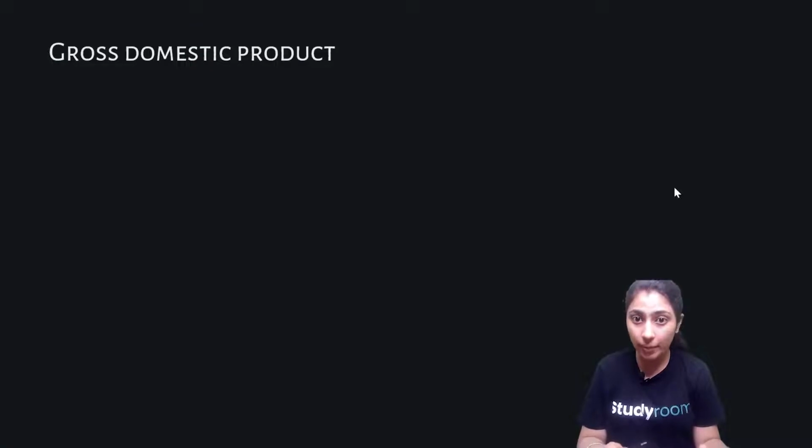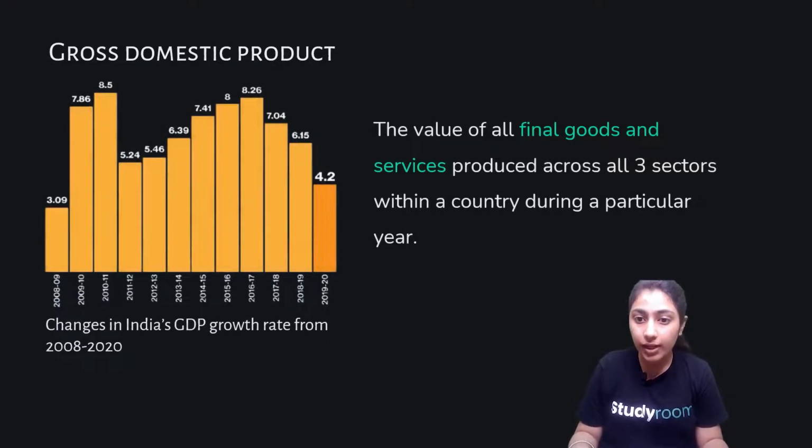So, the next topic that we have over here is gross domestic product, also known as GDP. The value of the final goods and services produced across all three sectors within a country during a particular year.